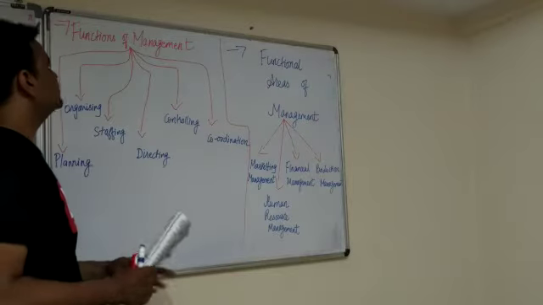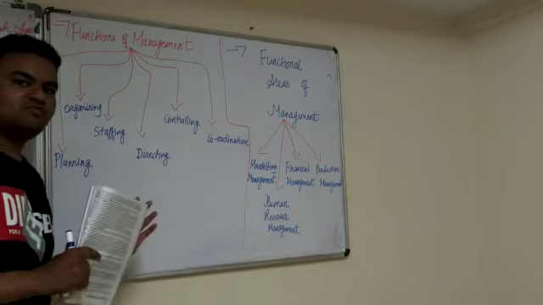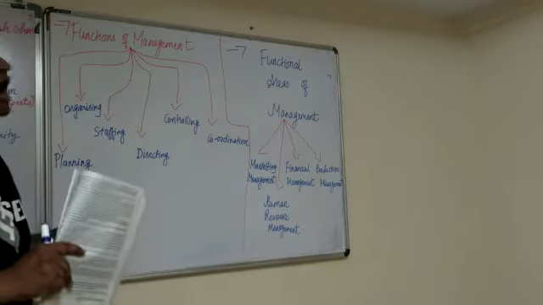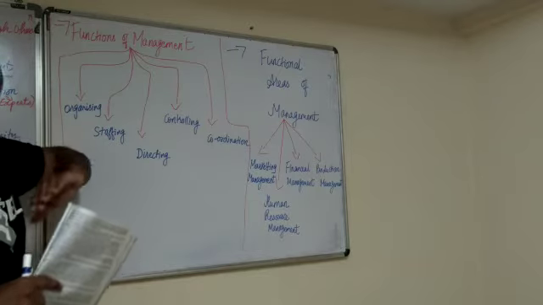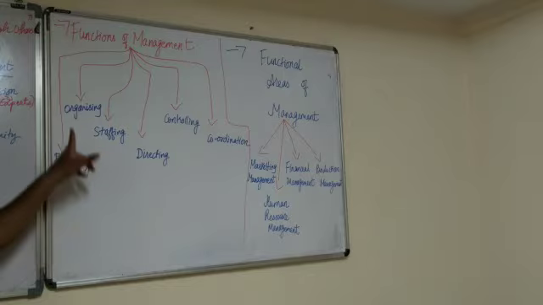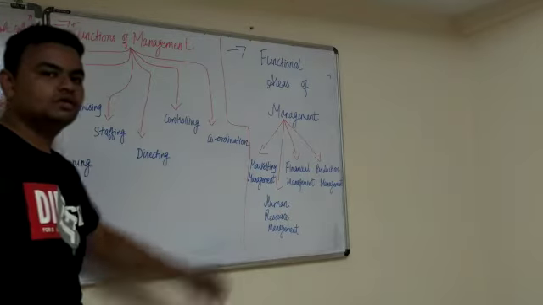The next topic is functions of management. Now we have already seen the nature of management and the different levels of management, and now how they are going to function over it. The functions of management are planning, organizing, staffing, directing, controlling, and coordinating.